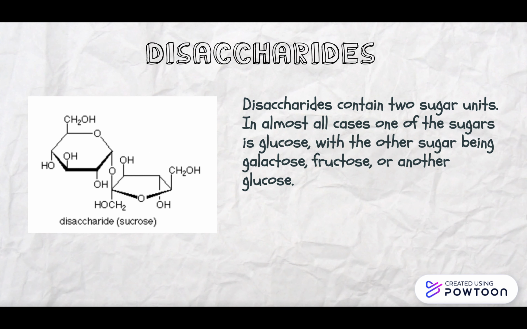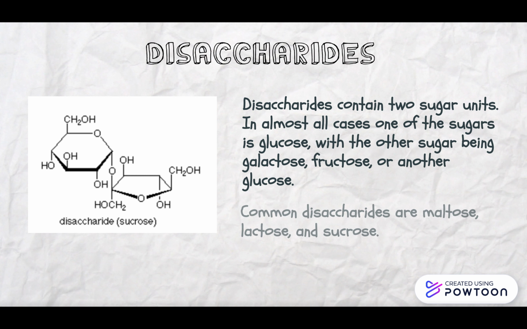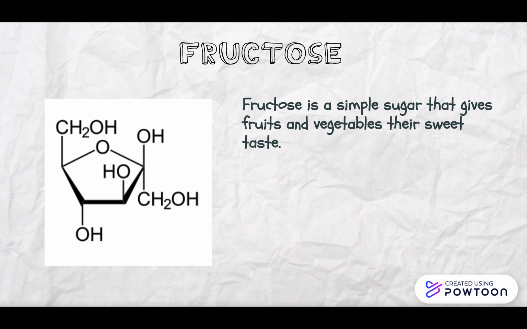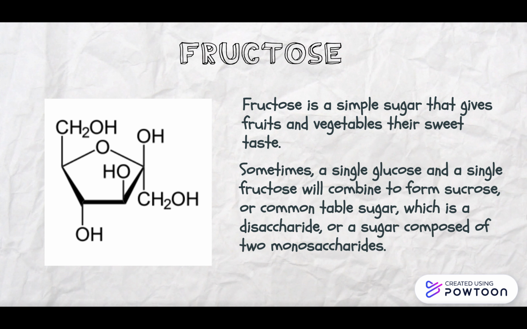Disaccharides. A disaccharide contains 2 sugar units. In almost all cases, one of the sugars is glucose, while the other sugar is galactose, fructose, or another glucose. Common disaccharides are maltose, lactose, and sucrose. Fructose. Fructose is a simple sugar that gives fruits and vegetables their sweet taste. Sometimes a single glucose and a single fructose will combine to form sucrose, or common table sugar, which is a disaccharide, or a sugar composed of 2 monosaccharides.